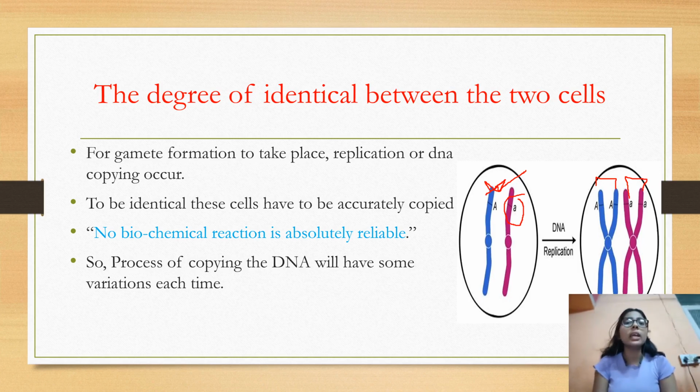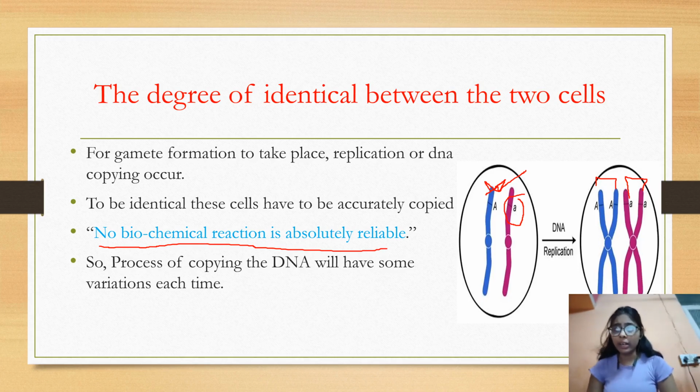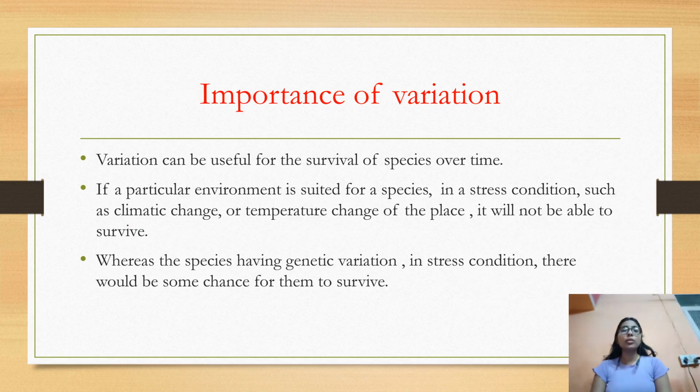You can see a line in your NCERT book: no biochemical reaction is absolutely reliable, which means there is no process which occurs so accurately. There is always a little or more variation during DNA copying, and this variation is very useful. These variations can be useful for the survival of a species over time.